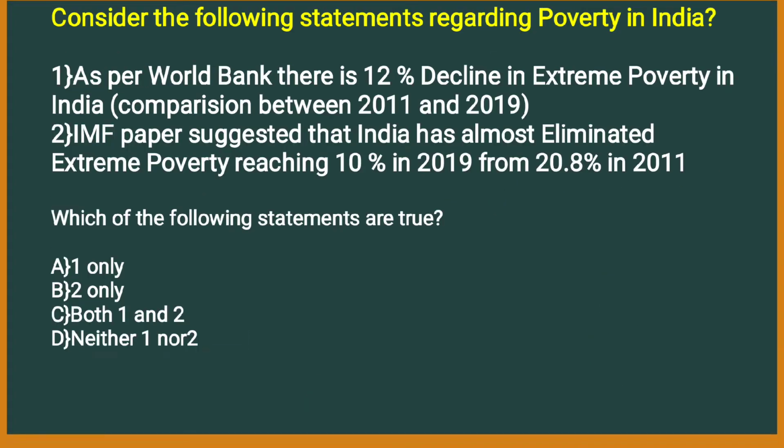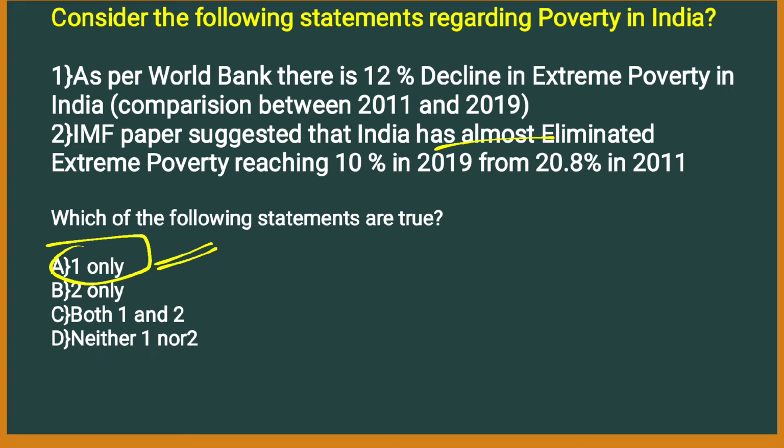Consider the following statements regarding poverty in India. As per the World Bank, there is a 12% decline in extreme poverty in India, comparison between 2011 and 2019. Second, IMF paper suggested that India has almost eliminated extreme poverty, reaching 10% in 2019 from 20.8% in 2011. Which of the following statements are true? 1 only, 2 only, both 1 and 2, neither 1 nor 2. Here the right answer is 1 only, right?